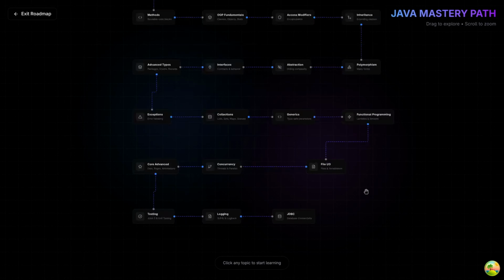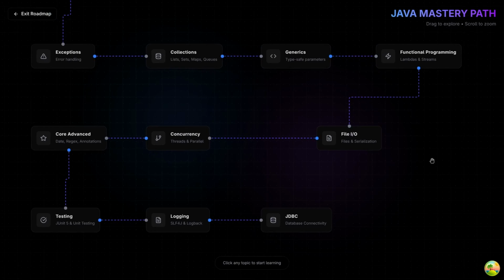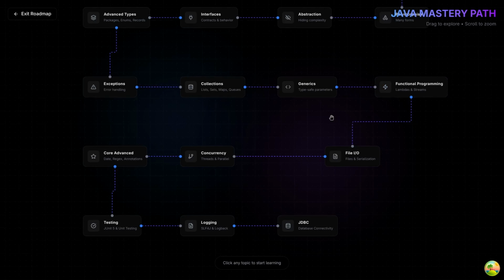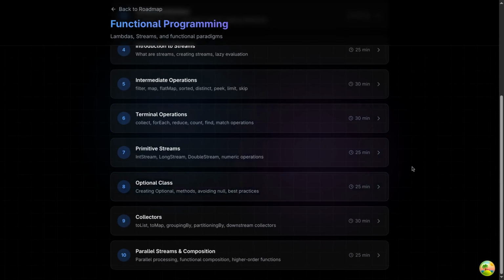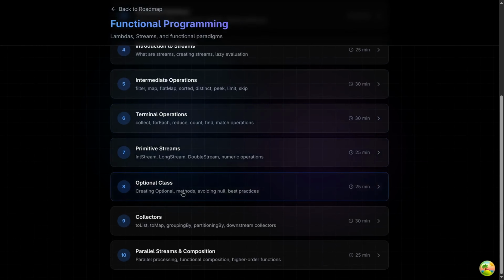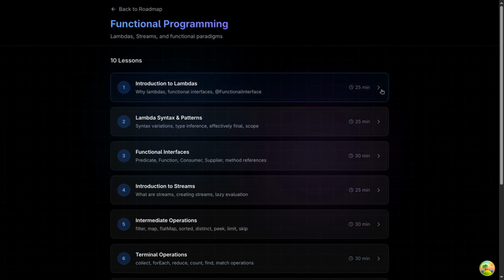So up until now, we have covered up to generics, and this time we will start functional programming. This is one of the most important topics in the Java language. It is more important than generics, and you can also say it is bigger than our collections framework. In functional programming we have 10 chapters. We will start with lambdas, then cover streams, then the Optional class and parallel streams. First we will cover lambdas, and this one is very important.